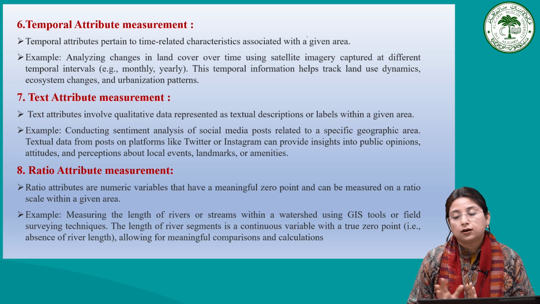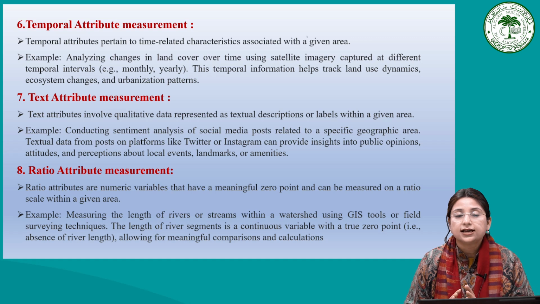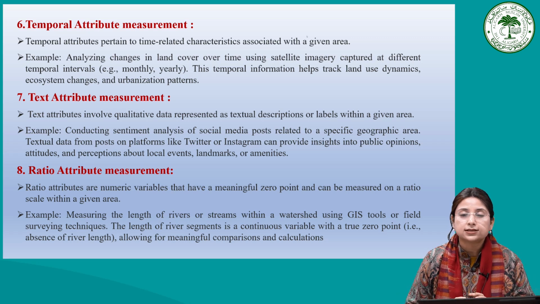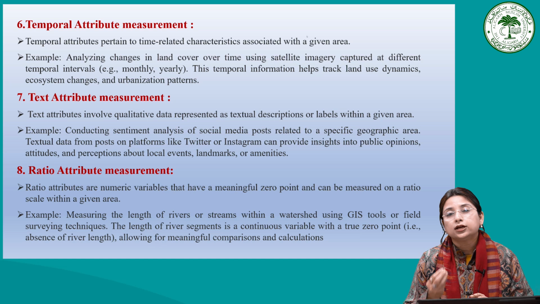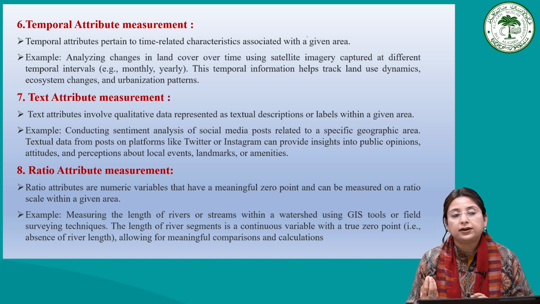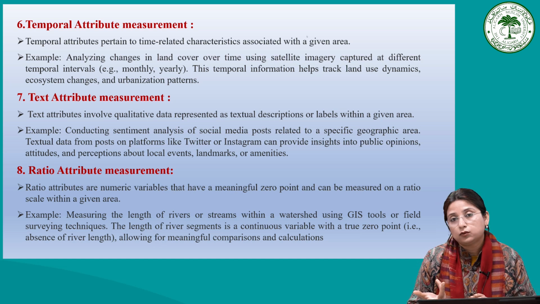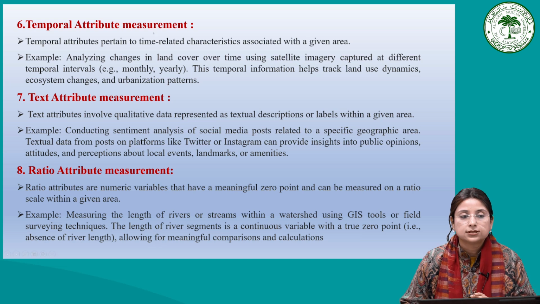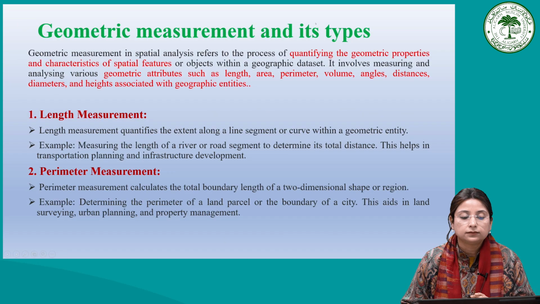Within a watershed, what is the length of different rivers and streams? GIS tools or field surveying techniques can be used. The length of the river segment is continuous and we know it is a variable with a true zero point. For example, absence of river length, that is what? Zero has the meaning. So if the zero is meaningful, then it can be taken under the ratio attribute measurement. So this is the ratio attribute measurement.